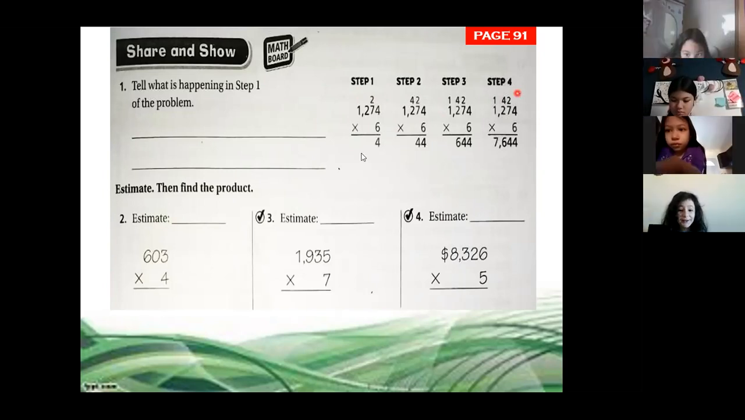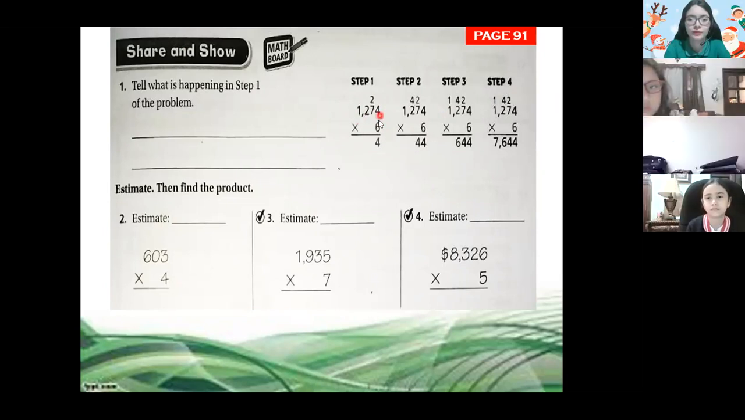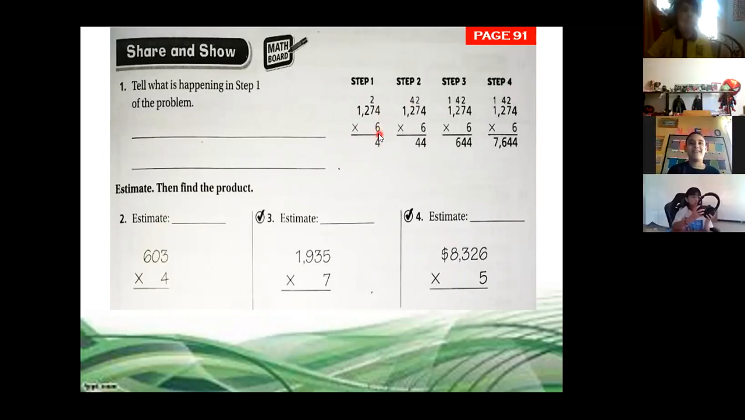What's happening in this multiplication? Look at this, step number 1. Okay, and which numbers are we multiplying first? 6 times 4, or 4 times 6. That's right. What's the answer of that? 24. That's right. So we copy the 4. We regroup, right? So that is what's happening here in step number 1.